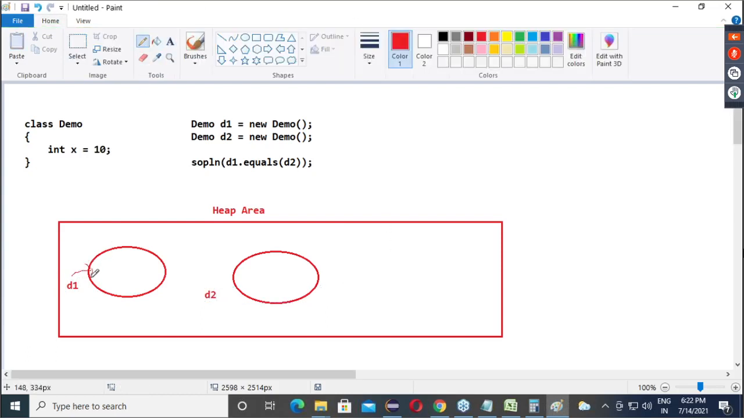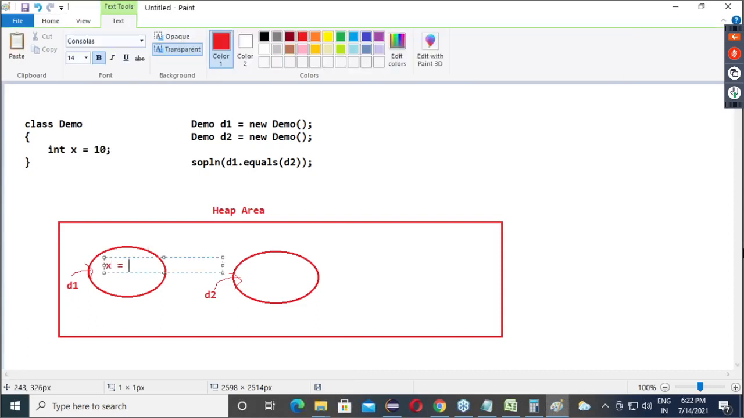Now D1 referred here, D2 referred here. What is the content in D1? X equals to 10. What is the content here? X equals to 10. Okay.